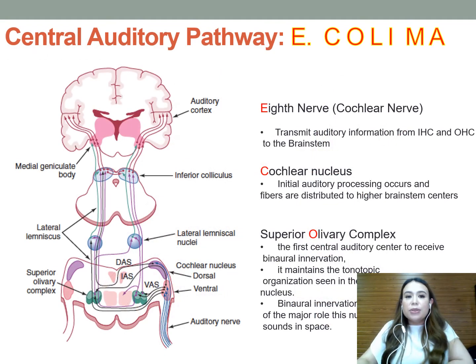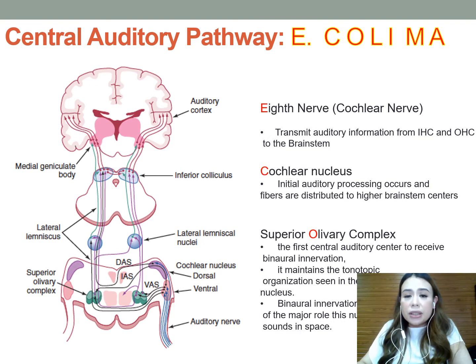Okay, now let's go to the central auditory pathway. So the central auditory pathway involves all ascending and descending neuronal projections that interconnect the auditory nerve, brainstem, midbrain, thalamus, and cerebral cortex. So one way to simplify things, just remember E. coli. So first, the E, you have your eighth nerve or your cochlear nerve.